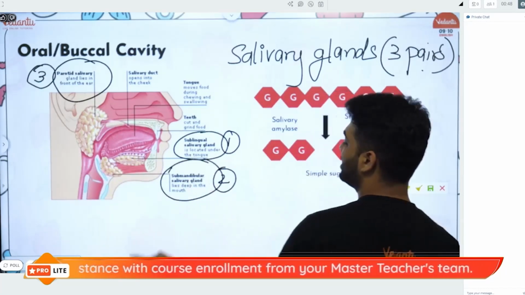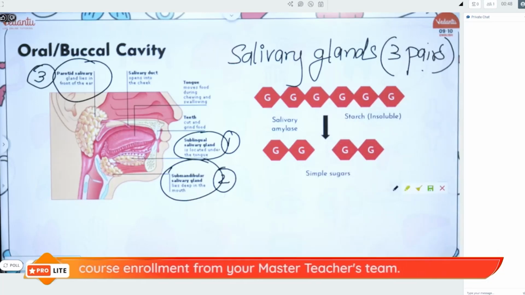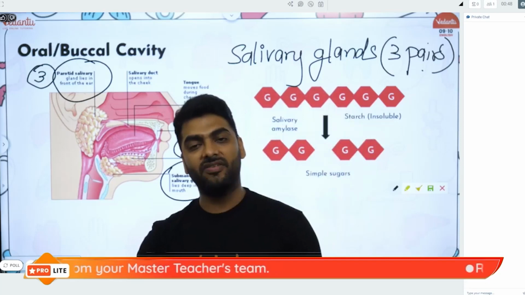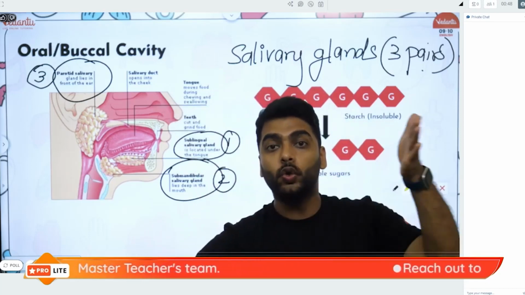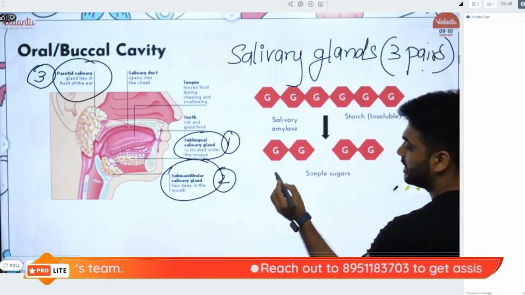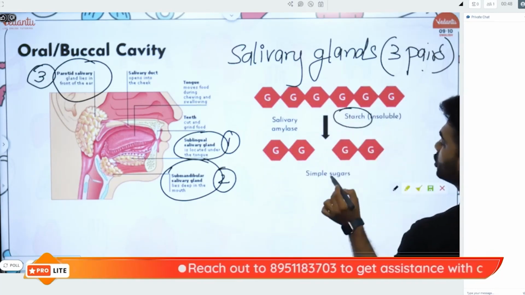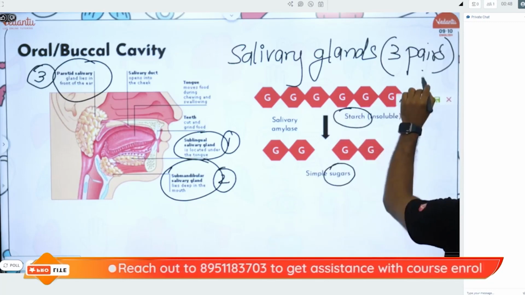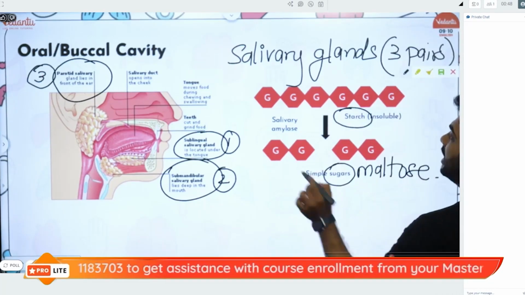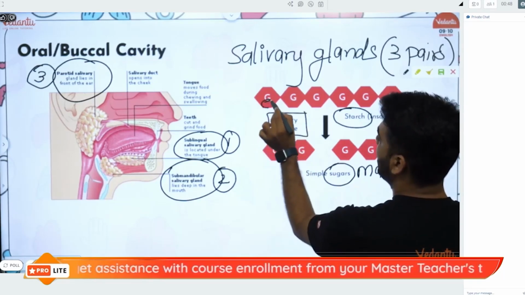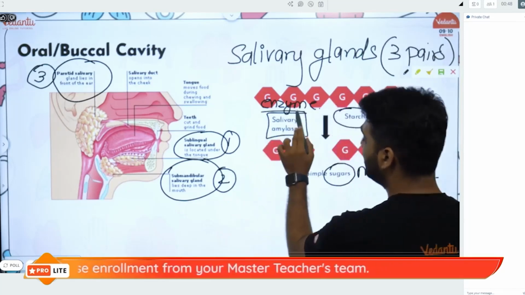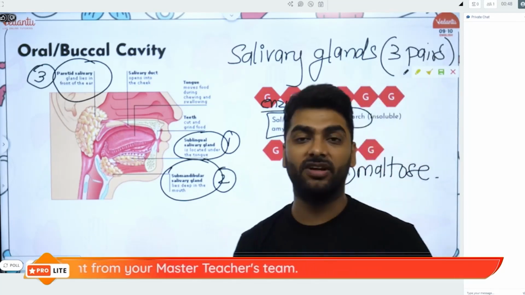They continuously secrete the saliva, keeping your mouth moist, and saliva converts starch to maltose. In simple words, saliva converts starch to sugar. Which sugar? The sugar is maltose. And who converts? It is the enzyme called salivary amylase. In the saliva, there is an enzyme called salivary amylase.